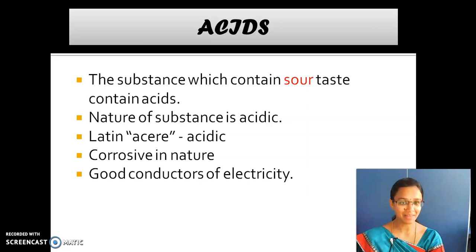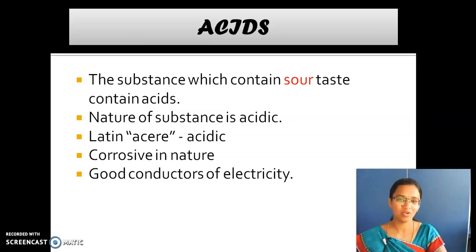Yes or no? The substance which has a sour taste contains acids in it, and the nature of this substance is acidic. For example, if you take a lemon and apply a small pinch of lemon juice on your skin and feel it, it is acidic. We feel the burning sensation.